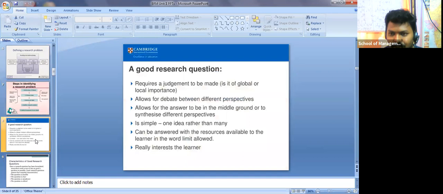A good research question, how should it be, right? It requires a judgment to be made, right? So if you identify one good problem, then based on that particular problem, you are going to create a question, and that question will definitely give an answer to you, right? So as of now, even I gave an example which is cylinder oriented, because right now everyone is facing the same problem. How are you going to measure?